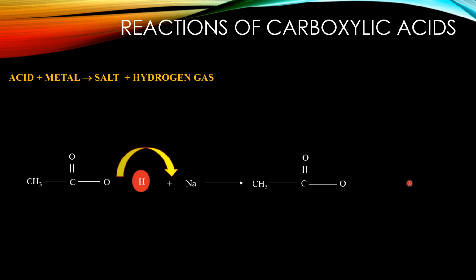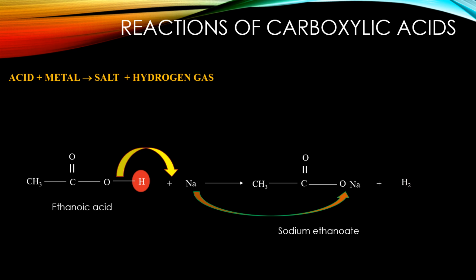So now this O minus is going to look for a positive, and that positive is going to be sodium. So one positive was lost, that was hydrogen. Another positive is going to come and replace it. So this H that is lost as H plus will now reduce itself to form hydrogen gas. So we have ethanoic acid and the salt known as sodium ethanoate. And this is how we represent the structure.